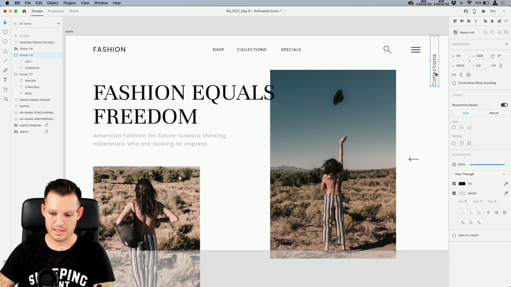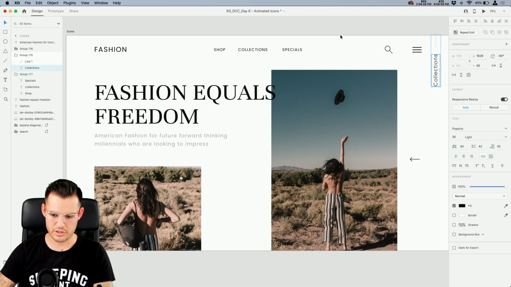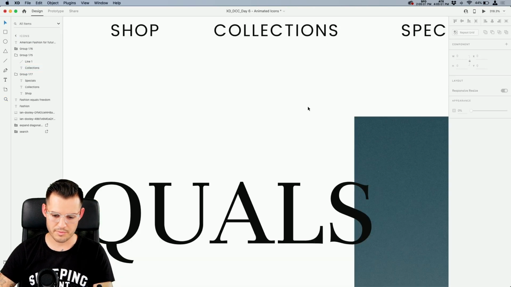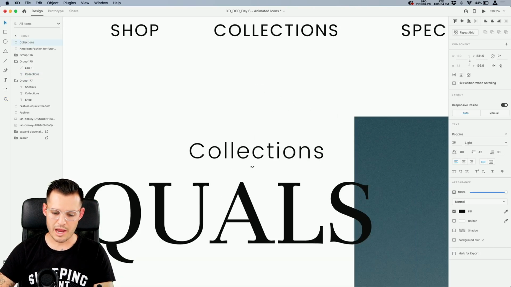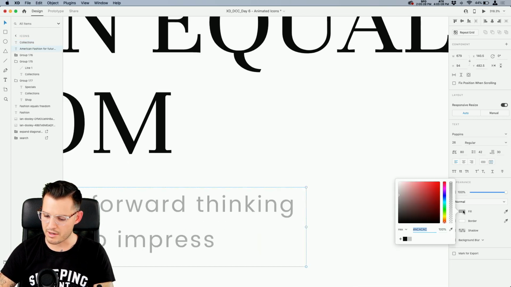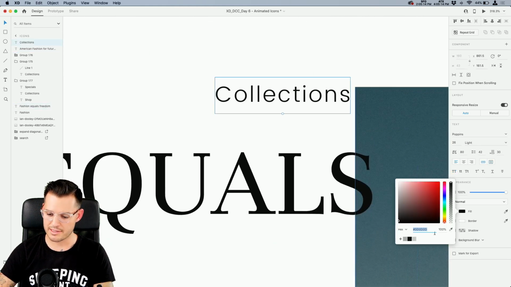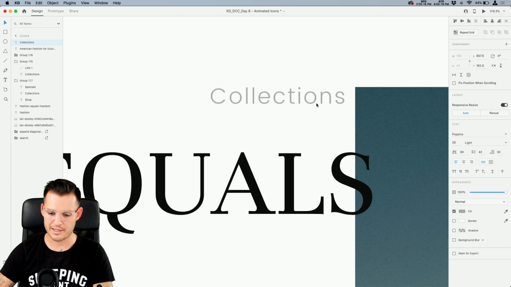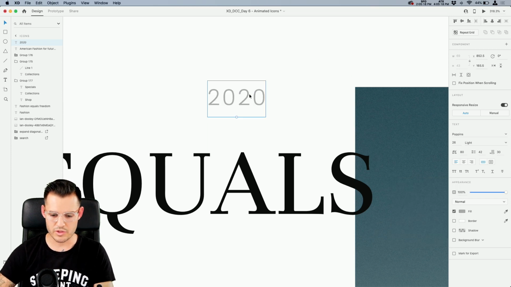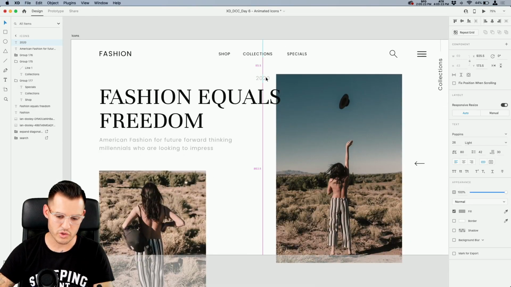So why don't we take this text and do something similar with it, this little collections text. Why don't we put something up here? I'm telling you, we've broken out of the need to have everything be really boxy and looking a certain way. Now I feel like web design could be a little bit more fun and experimental. So let's do 2020 up there, a little bit more like traditional magazine print layout or editorial layout, which I just think is really, really fun that we're here now. So let's put a little tag right there.